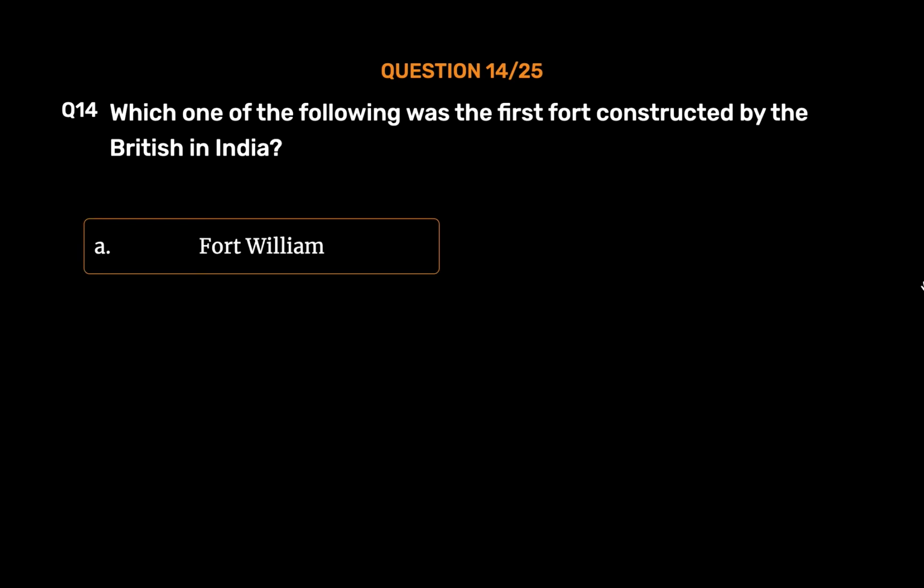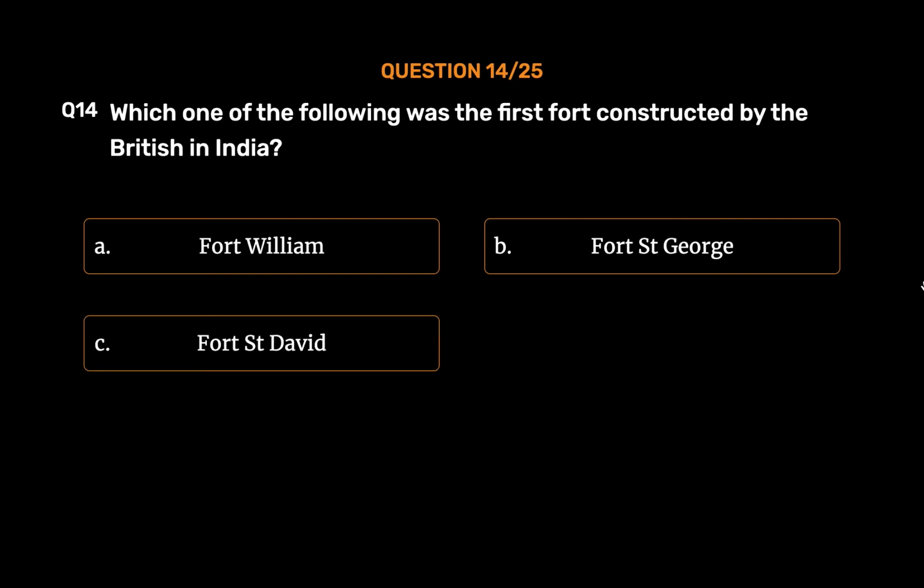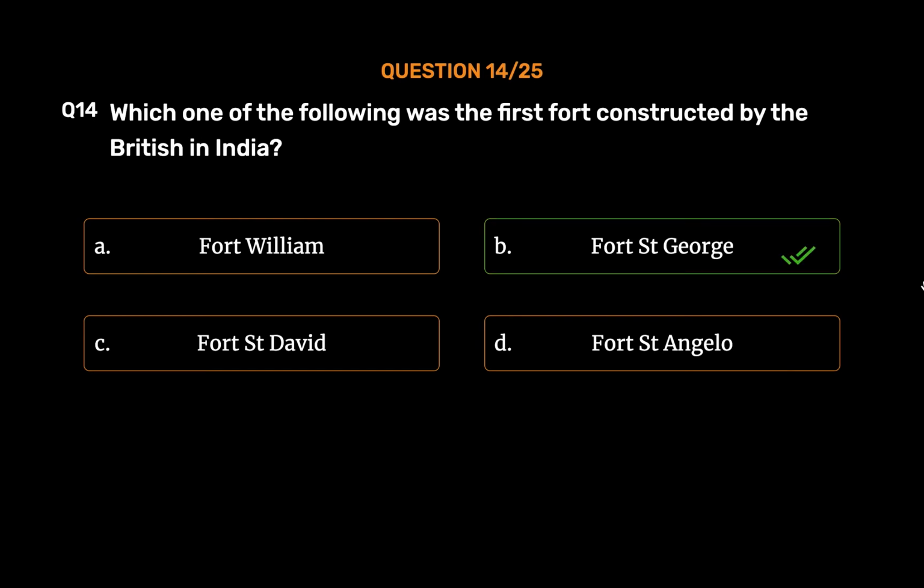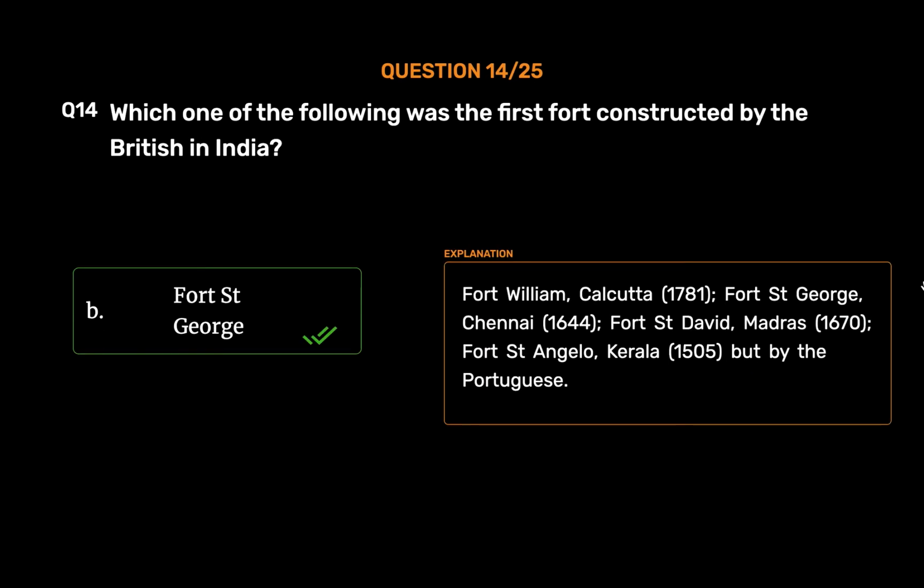Option A. Fort William. Option B. Fort St. George. Option C. Fort St. David. Option D. Fort St. Angelo. The correct answer is Option B. Fort St. George. Fort William, Calcutta, 1781.